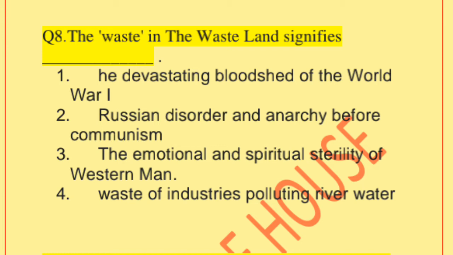The devastating bloodshed of World War One. T.S. Eliot presents waste as the devastating bloodshed of World War One. The waste is used for Russian disorder and anarchy before communism. The waste is used for the emotional and spiritual sterility of Western man. The waste is used for waste of industries polluting river water.